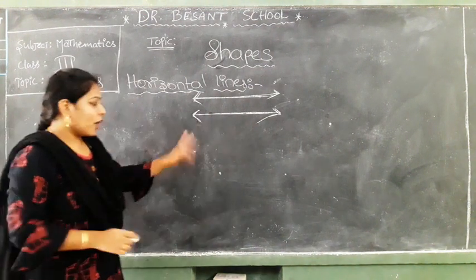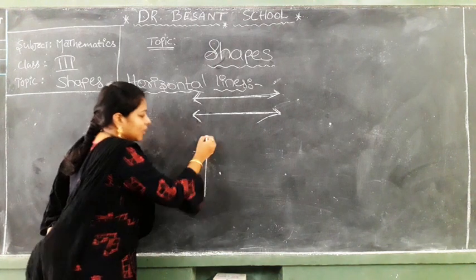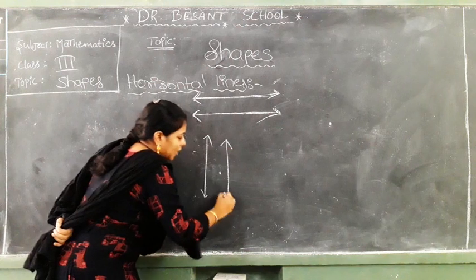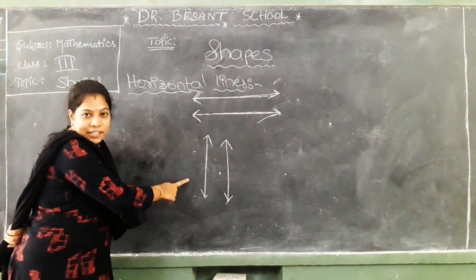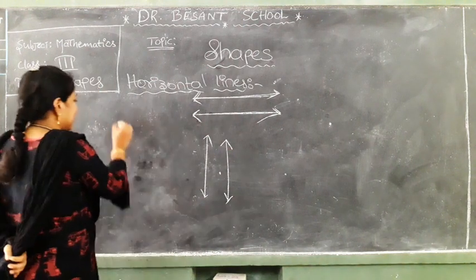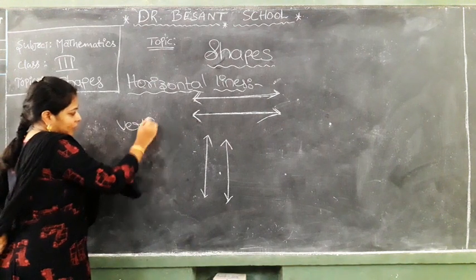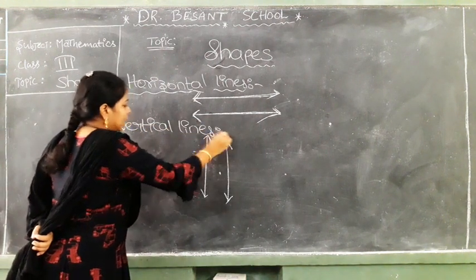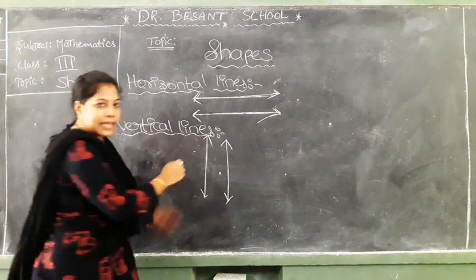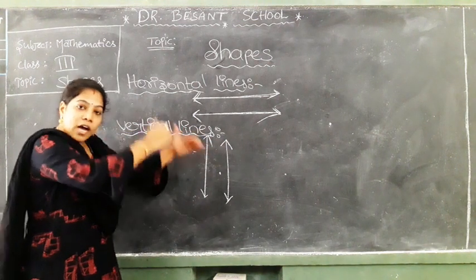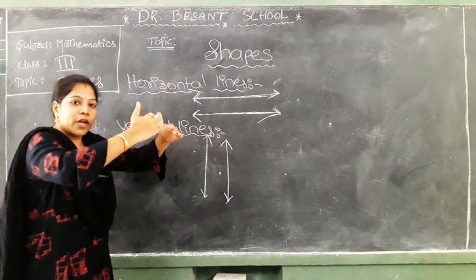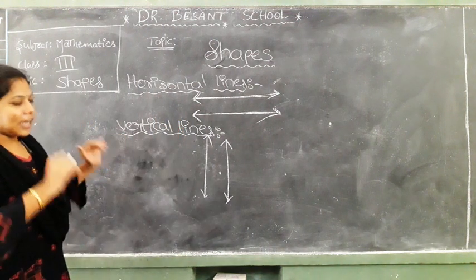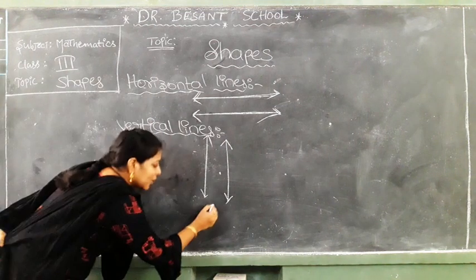Okay. Next, observe and say which type of lines these are. These are the standing lines drawn from top to bottom or bottom to top. Which types of lines are these? Yes, good. Vertical lines. Again, we have to recall, the lines drawn from top to bottom or bottom to top are called vertical lines. Next, observe and say, what are these lines?